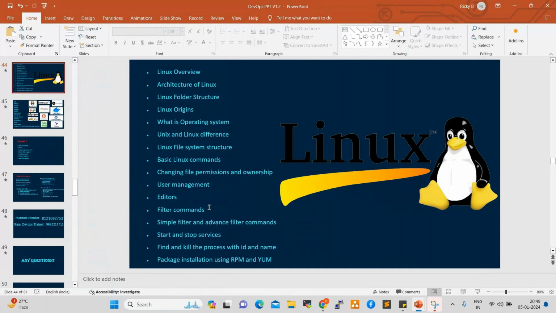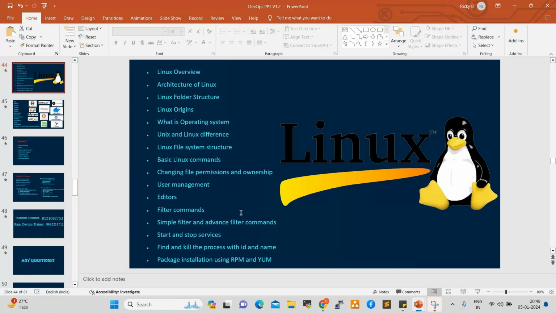So no prerequisites. Anyone can learn, even developers, testers, admins, right? Even non-IT people are learning DevOps and switching to DevOps roles. Our course starts from scratch, very basic level. Slowly we'll enter into advanced level.